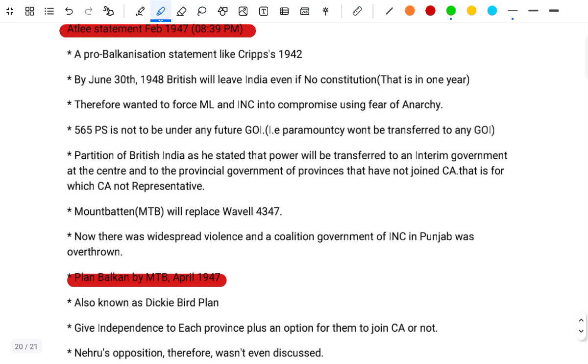The Attlee Statement, February 1947, was a pro-balkanization statement like the Cripps Mission of 1942. By June 30, 1948, the British would leave India even if there was no constitution. That is one year. Therefore, they wanted to force the MLA and INC to compromise using the fear of anarchy.